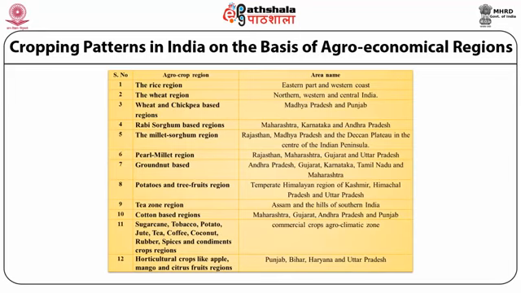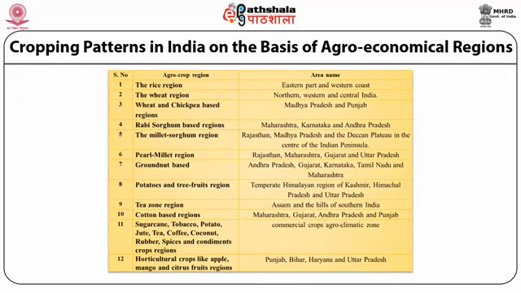The tea zone region in India includes the hills of southern India and Assam, and the cotton-based region includes Maharashtra, Gujarat, Andhra Pradesh and Punjab, out of which Maharashtra and Andhra Pradesh give better results in the production of this crop.